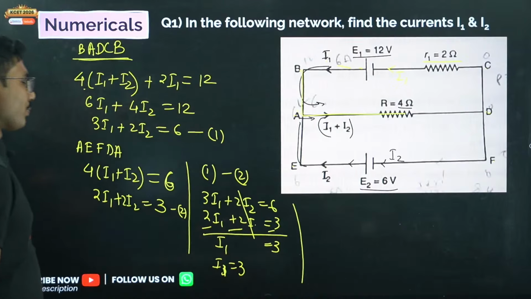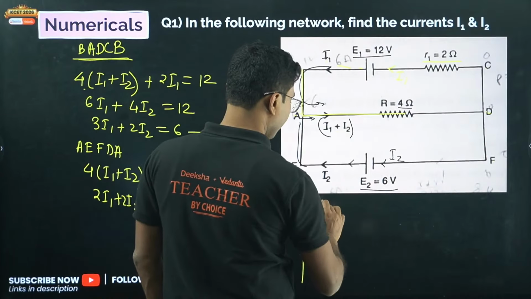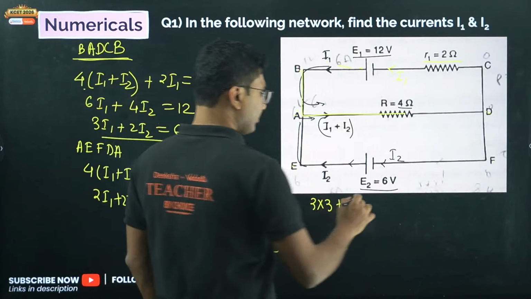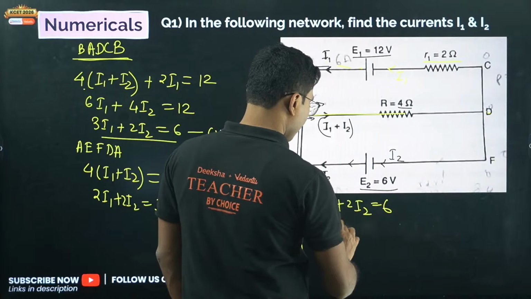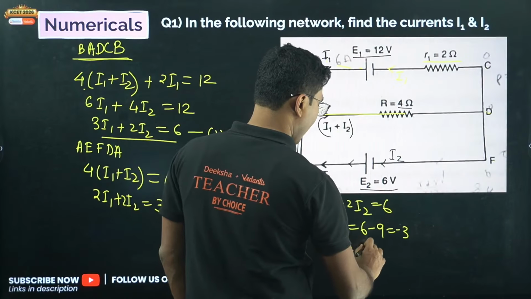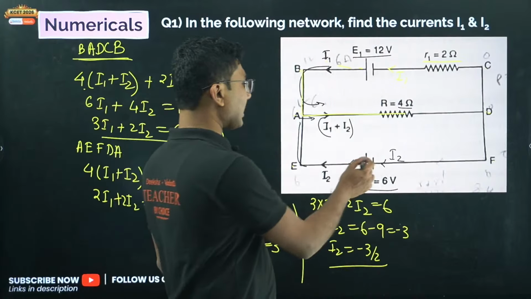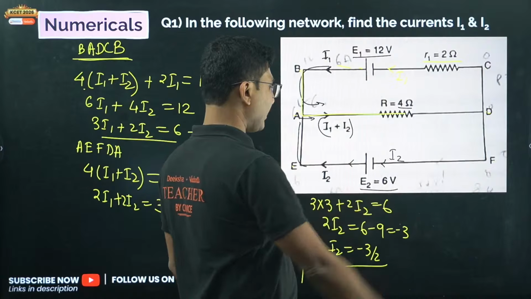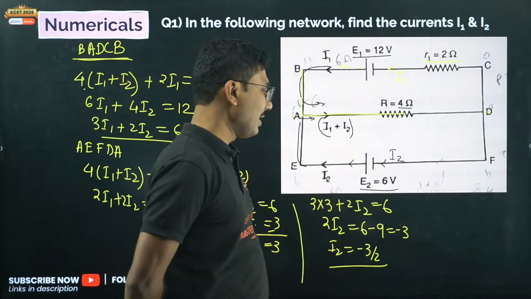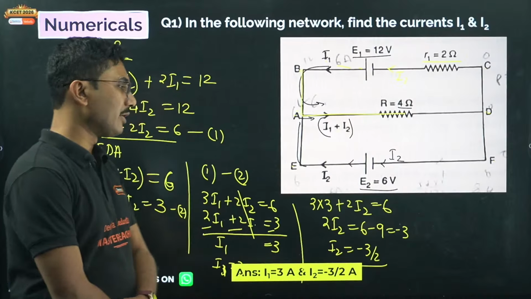Now we have to calculate I2. So put this I1 value in any one of these equations to calculate I2. So 3 into 3 plus 2 I2, we are using this equation, equals 6, or 2 I2 equals 6 minus 9, that is minus 3. So I2 equals minus 3 by 2. Don't be afraid of the negative sign. The negative sign indicates the current is not flowing in this direction but in the opposite direction. That is the meaning of a negative value. So the correct answer is I1 is 3 ampere and I2 is minus 3 by 2 ampere.